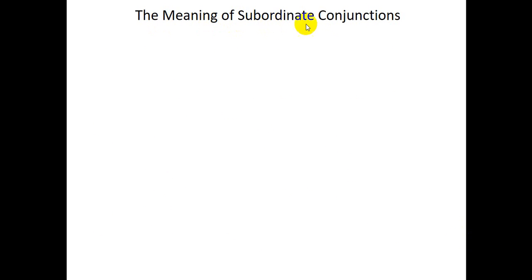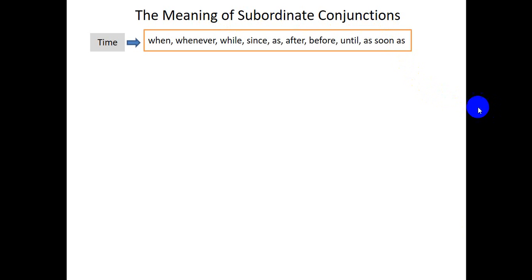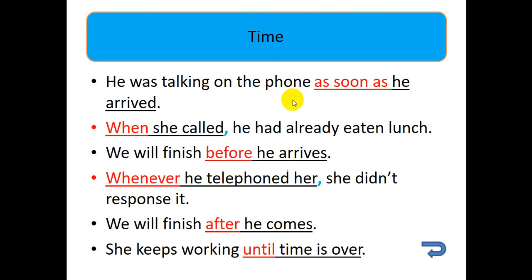Now, what are the meanings of subordinate conjunctions in adverb clauses? The first one is to show time, and the conjunctions to show time are, for example, when, whenever, while, since, as, after, before, until, as soon as. Okay, so the adverb clause starts with one of these conjunctions to show time.